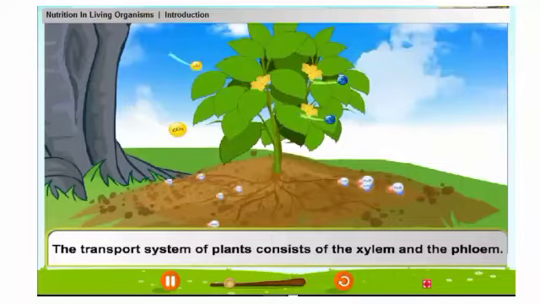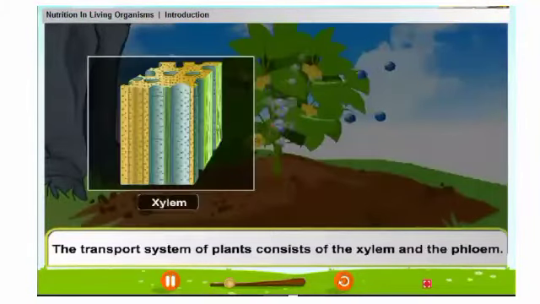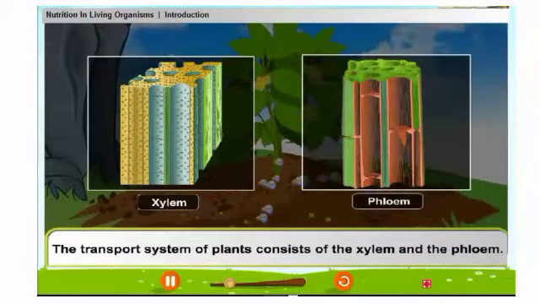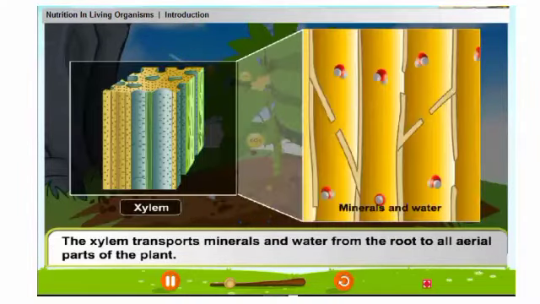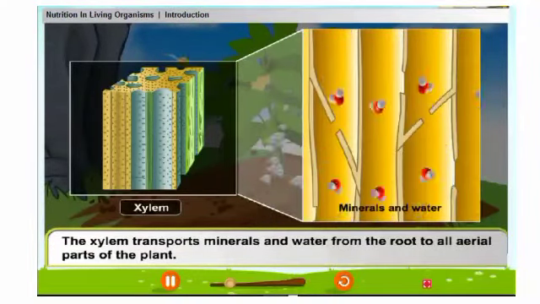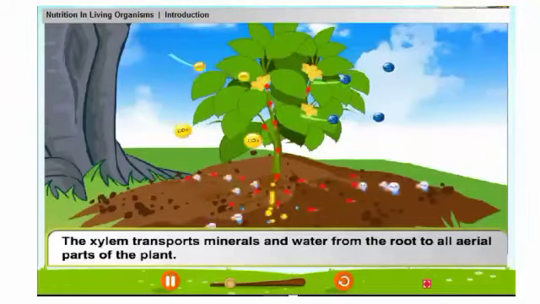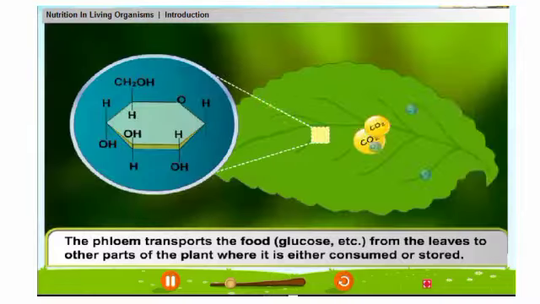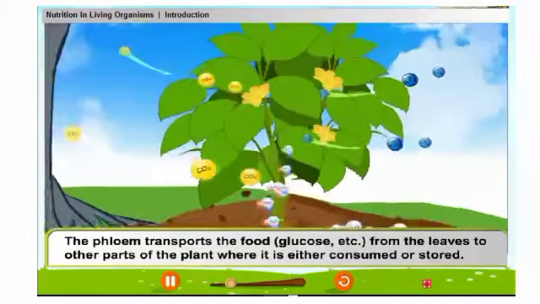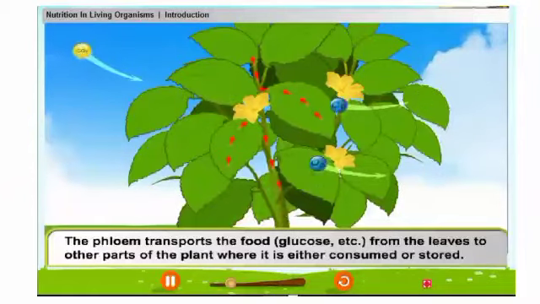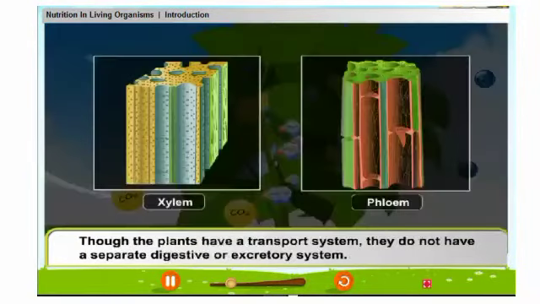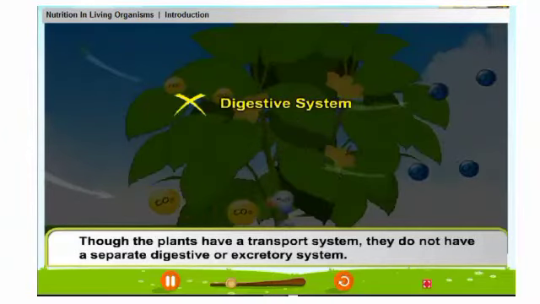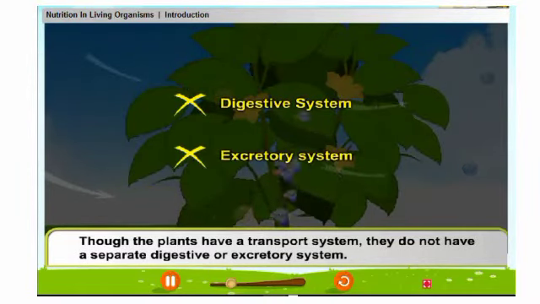The transport system of plants consists of the xylem and the phloem. The xylem transports minerals and water from the root to all aerial parts of the plant. The phloem transports the food, that is glucose, etc., from the leaves to other parts of the plant where it is either consumed or stored. Though the plants have a transport system, they do not have a separate digestive or excretory system.